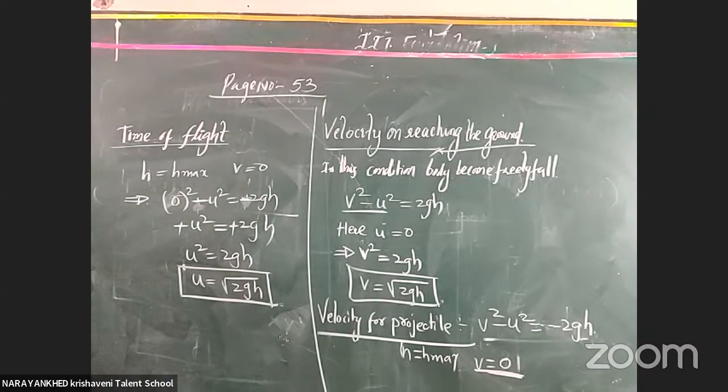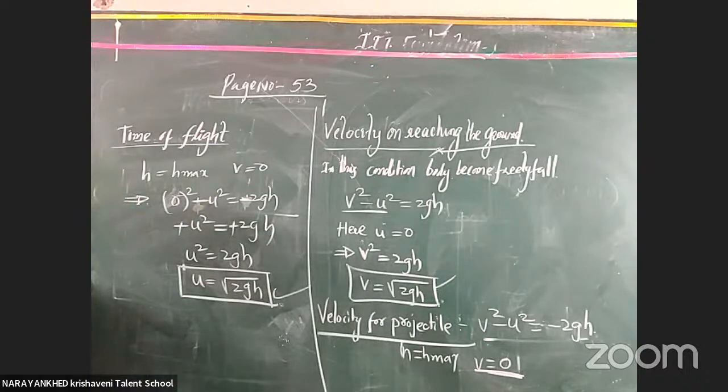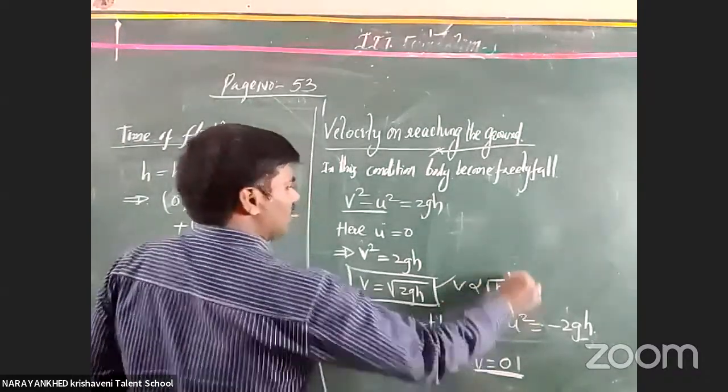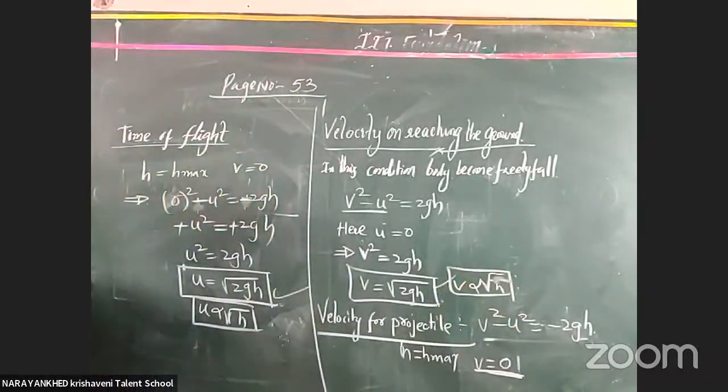Got it? Both are the same or not? Yes. And these are directly proportional to h to the power of 1 by 2. So u is also written as directly proportional to under root h, and here also v is proportional to under root h. These are the questions they may ask. Clear or not, all the students?